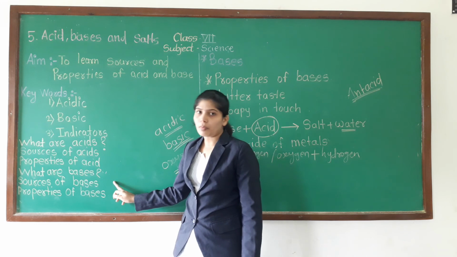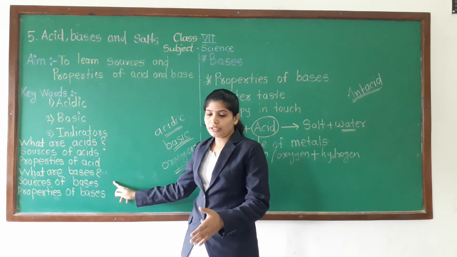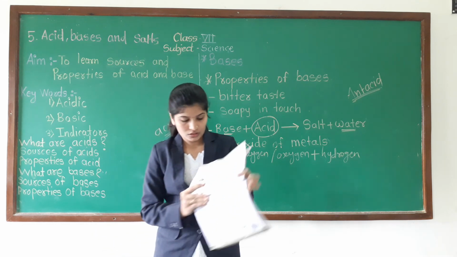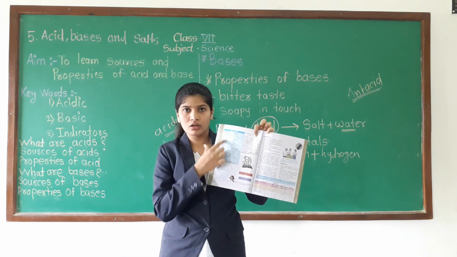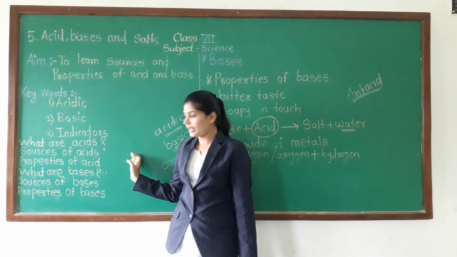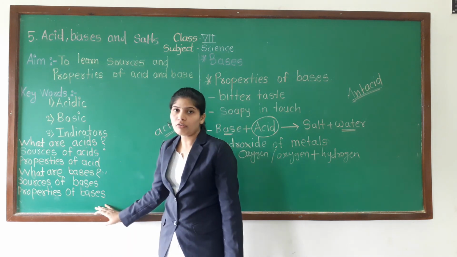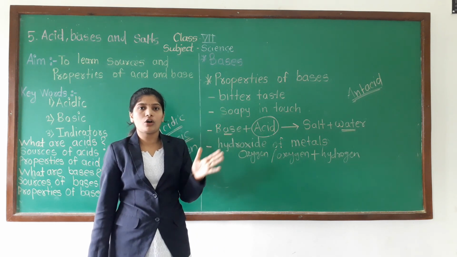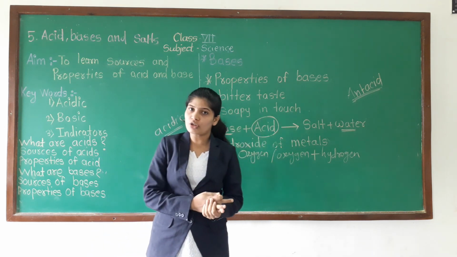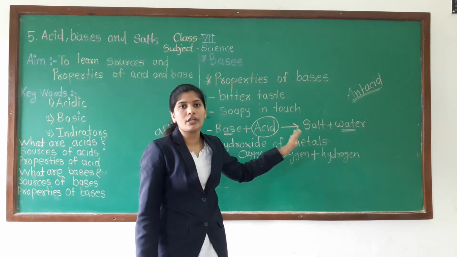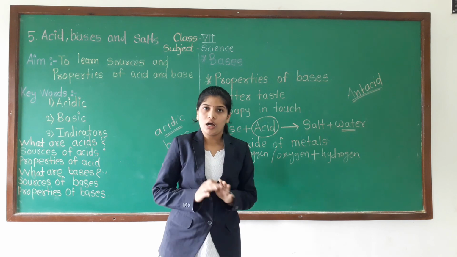That sources part you can get from your table 5.1 here on page number 50. So you will get the sources from your textbook, and the properties of bases I have written here. As there is a homework of a note on properties of acids, you have to write the properties of bases also in your notebook. Understood?